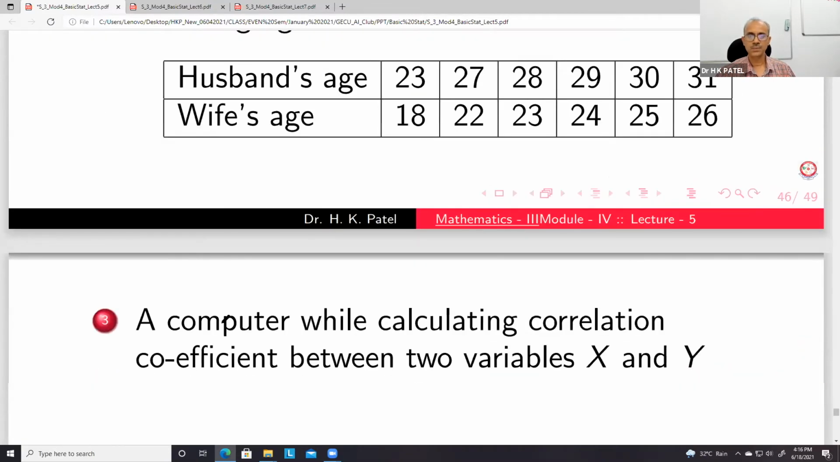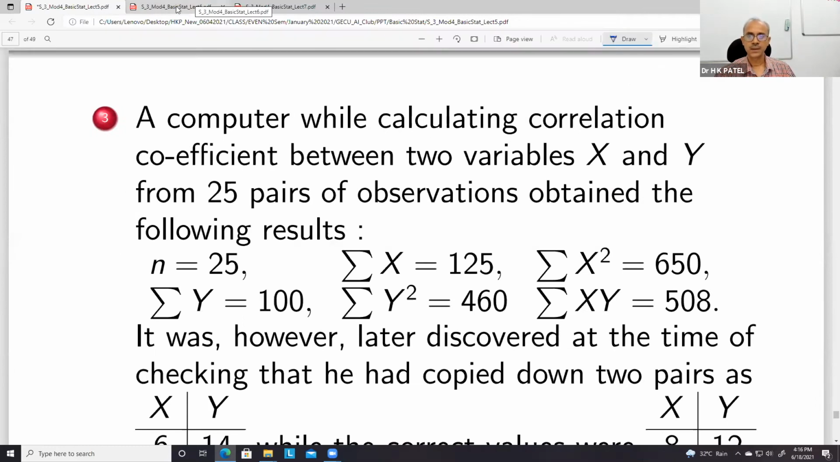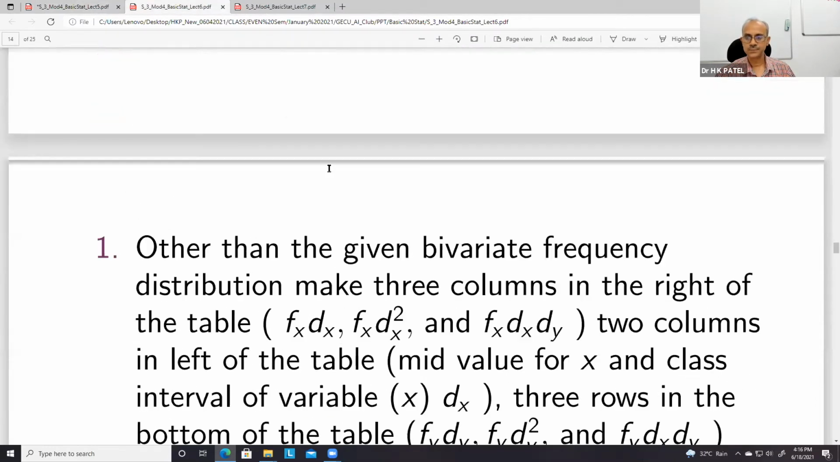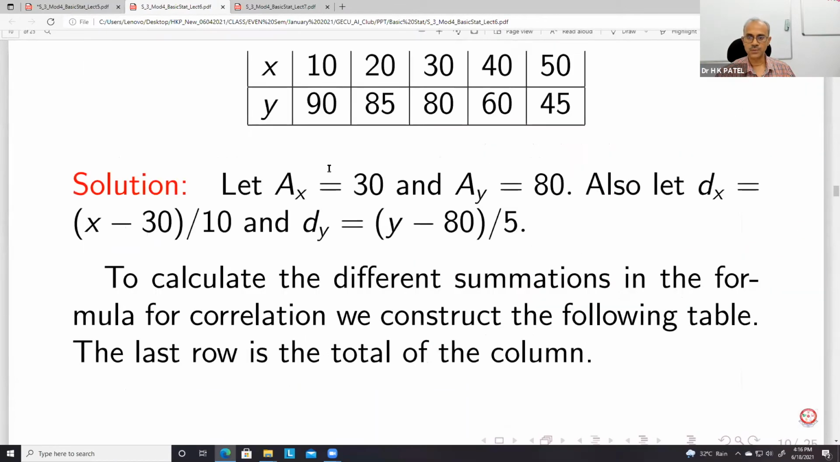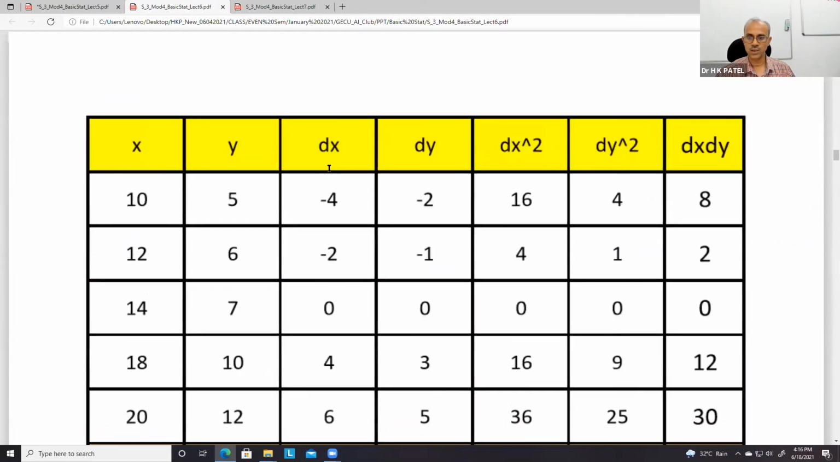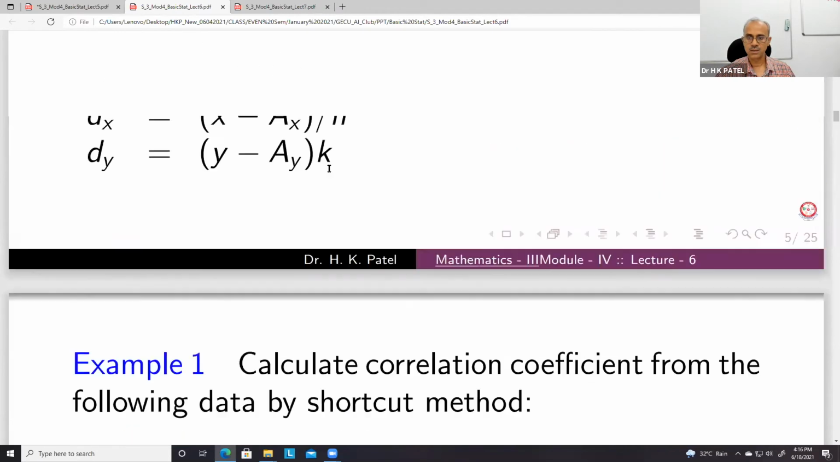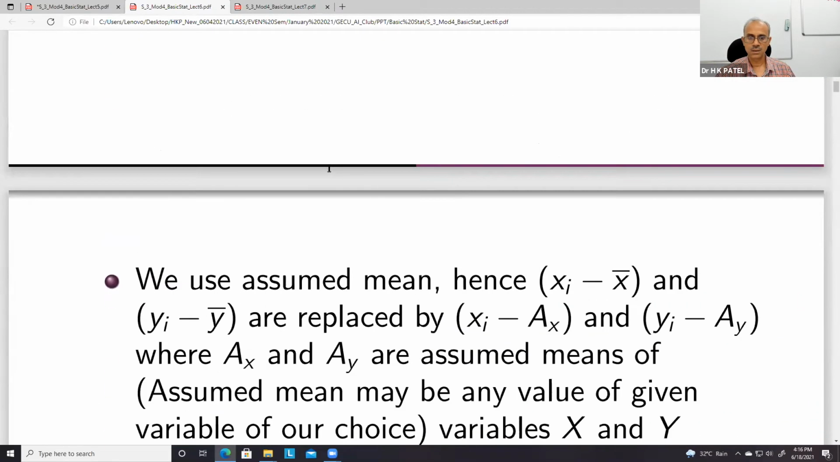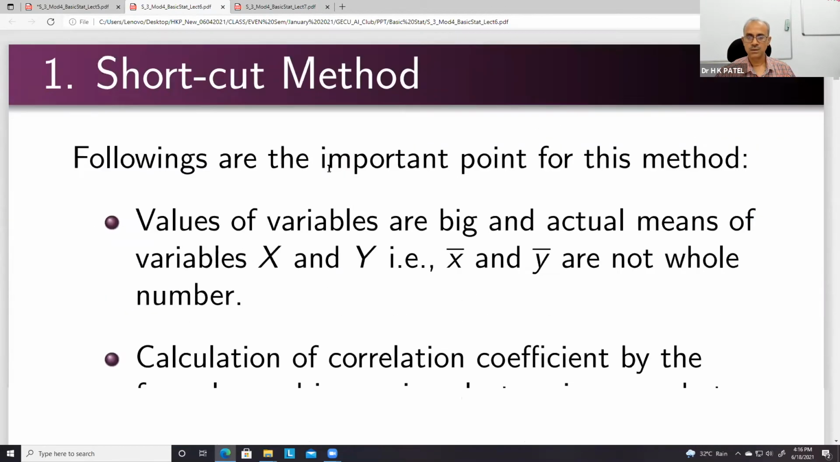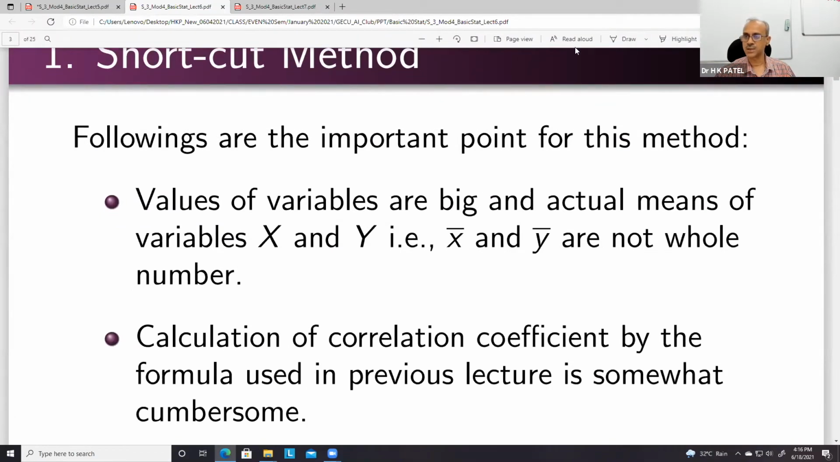So these problems are there. Then we can see more problems using change of scale and origin. This is a shortcut method. Some say shortcut method.